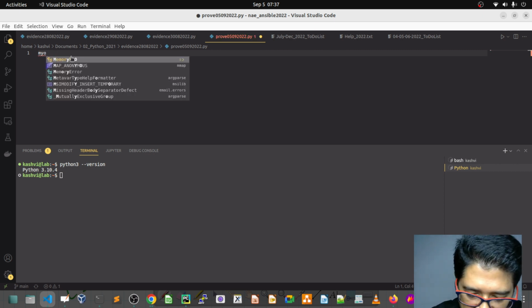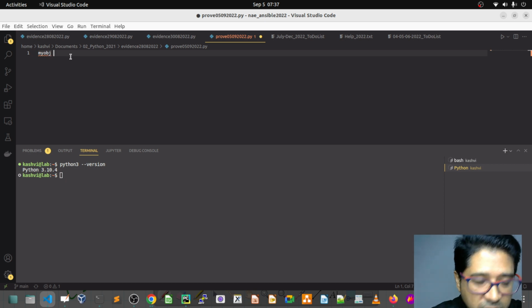I'm going to call the dictionary an object, just a variable I have given here. If you are writing, you can see this becomes red, meaning you have not completed your code. Are you understanding, guys?